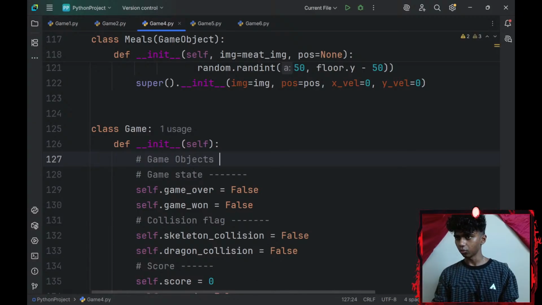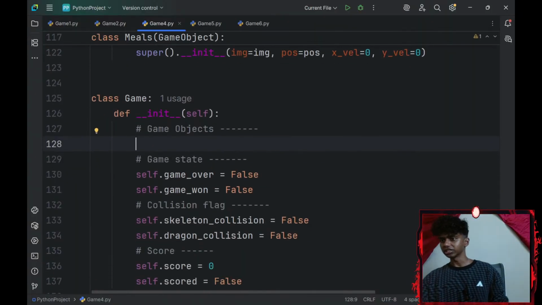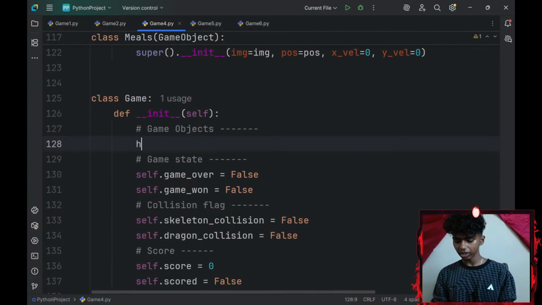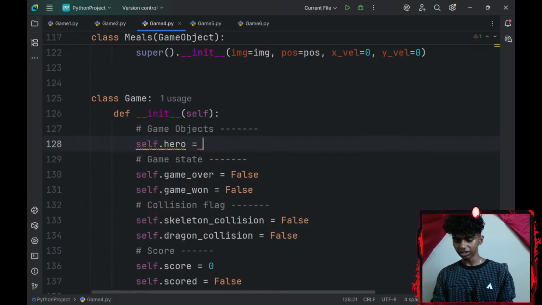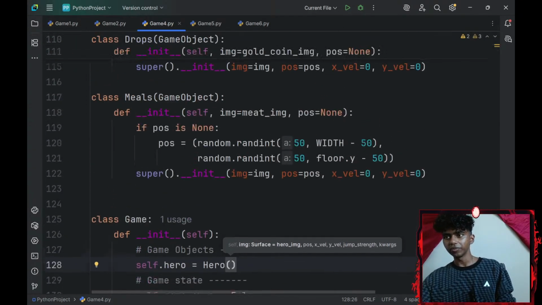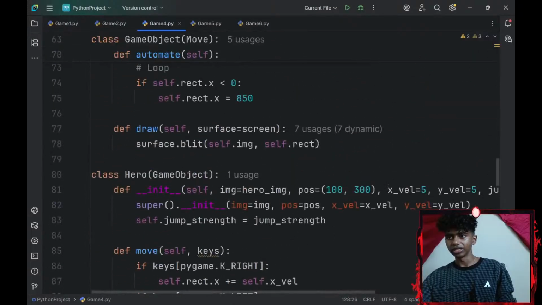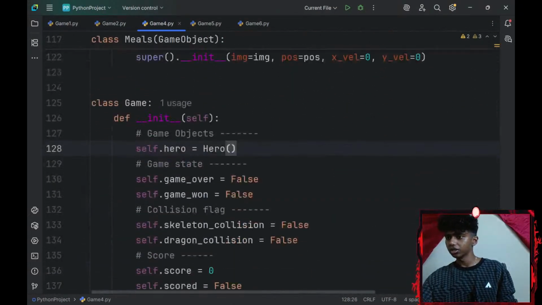For my game objects, I'll go with my hero object. I could go with self.hero and set that equal to my hero class. I wouldn't have to add the parameters because my parameters are already set. Everything is a kwarg here, a keyword argument.